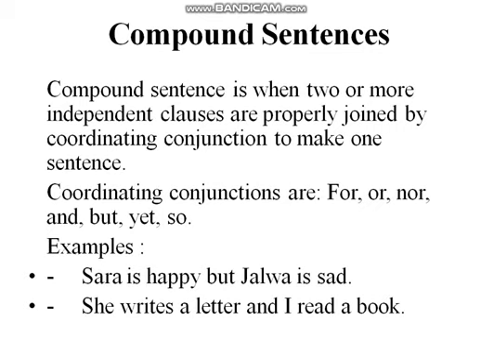Look at the examples. Sarah is happy but Jalwa is sad. Here but is a coordinating conjunction and it is combining two independent clauses. When we simply say Sarah is happy, the meaning is clear, it is an independent sentence. But Jalwa is sad. Here Jalwa is sad would be a simple sentence alone. But we have used this but in between, and we make a compound sentence from it. She writes a letter and I read a book. Here the word and is a coordinating conjunction which is used to combine these two clauses to make a compound sentence from them.